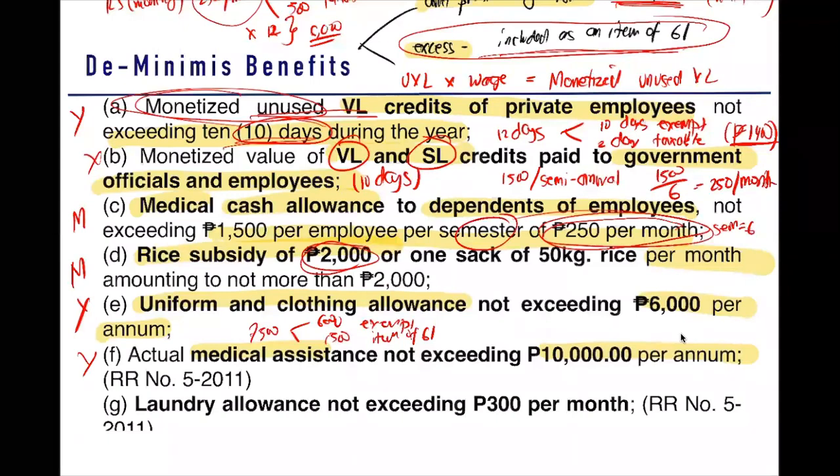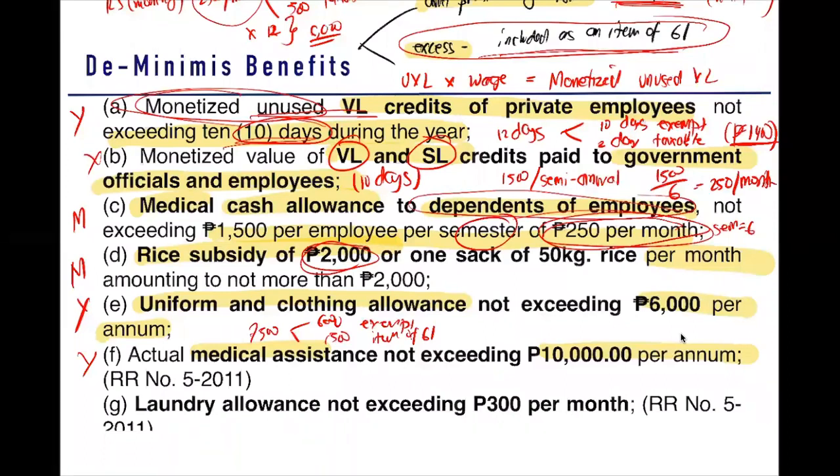Sir, what is the difference of letter C from letter F? For letter C, it is only given to your dependents of employees. Meaning, hindi kay empleyado mismo yan. Ito kasi, itong letter F, pwede kay empleyado mismo. So, binigyan mo sa empleyado, if it does not exceed 10,000, exempt. But if it's more than 10,000, the excess is included as an item of gross income.